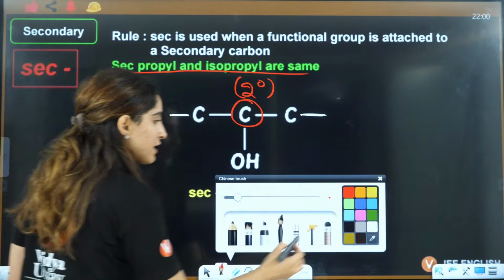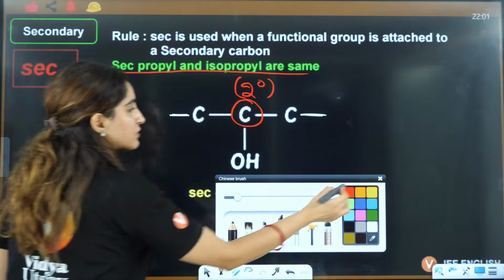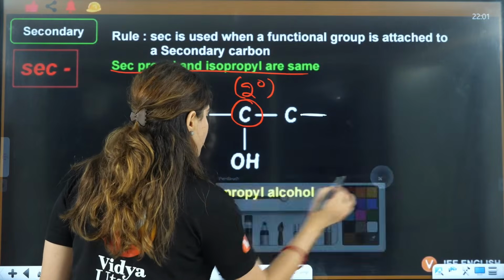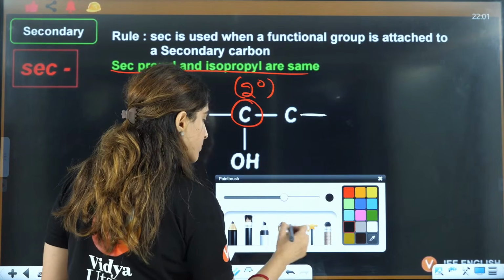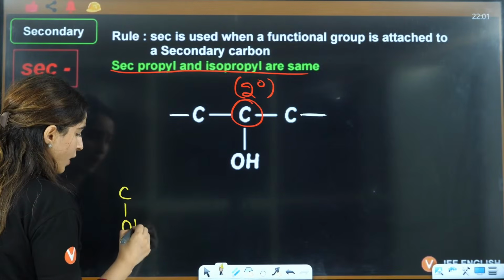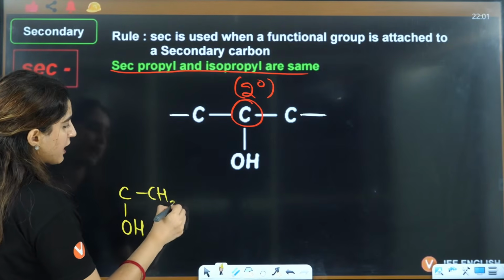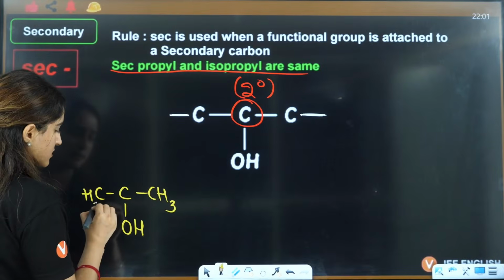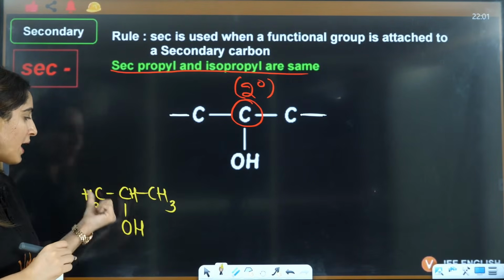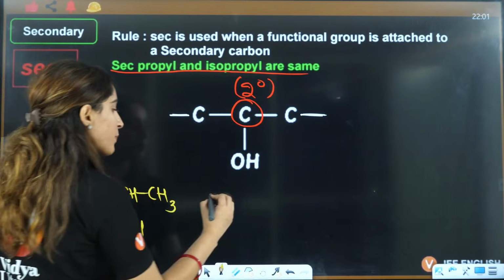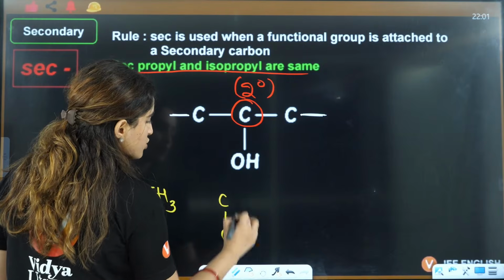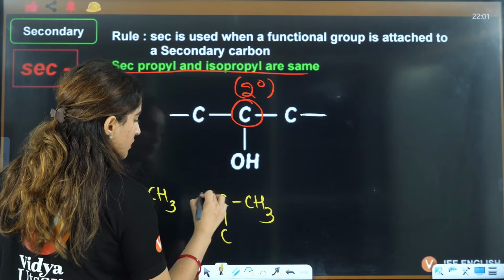Now how come secondary and isopropyl are the same? See, I'll just draw this here. If I write secondary propyl alcohol, secondary propyl means OH is on the secondary position. It is propyl, so it should be like this, right? Secondary means OH is over here, propyl means 3 carbons. Isopropyl alcohol is also the same. Iso, which should be like this.